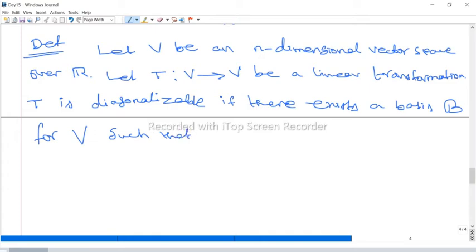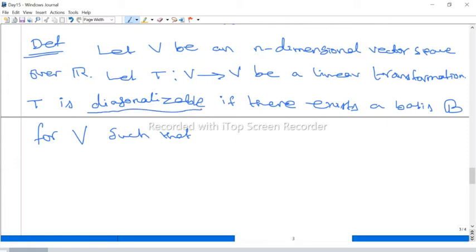the matrix representation of T with respect to this basis is a diagonal matrix. Otherwise, it's not diagonalizable. So to show A is diagonalizable, we have to prove that the corresponding matrix representation is diagonal.